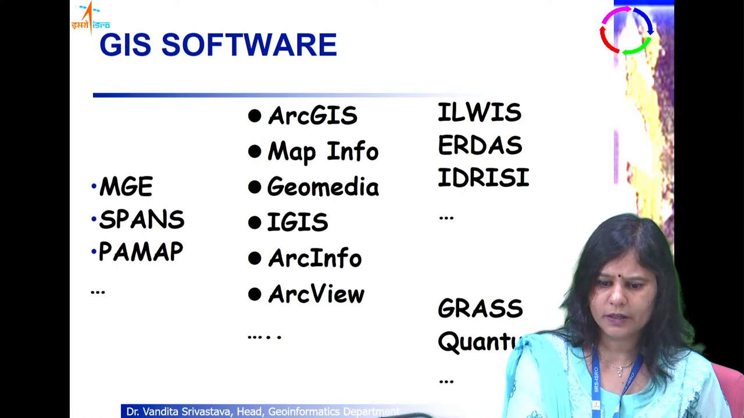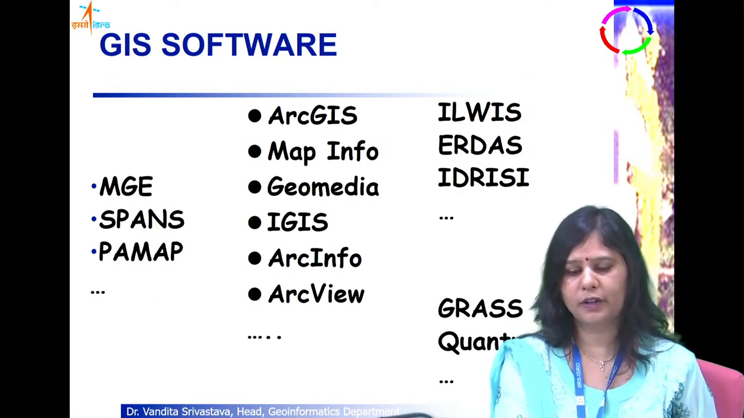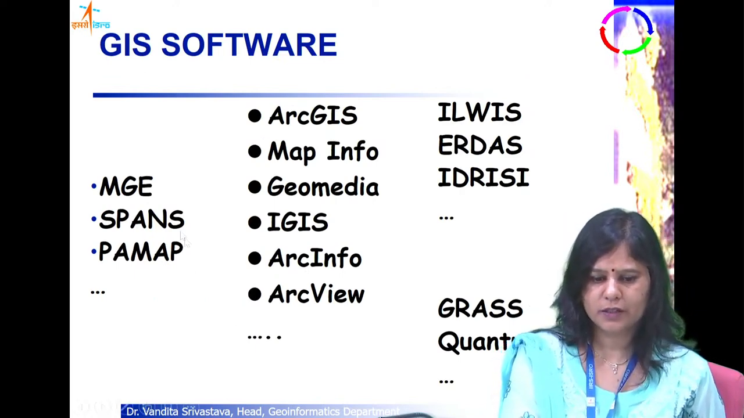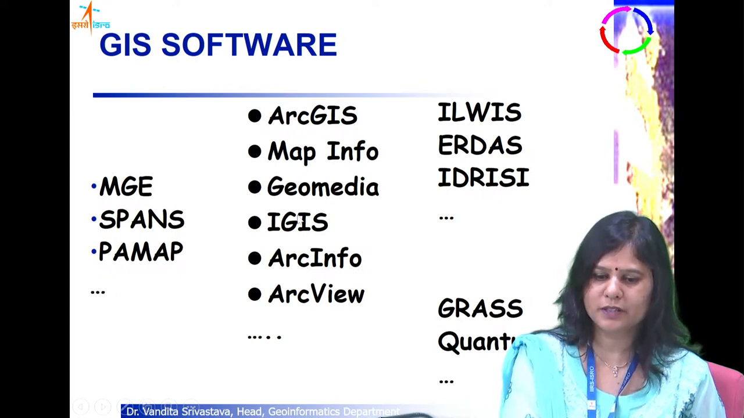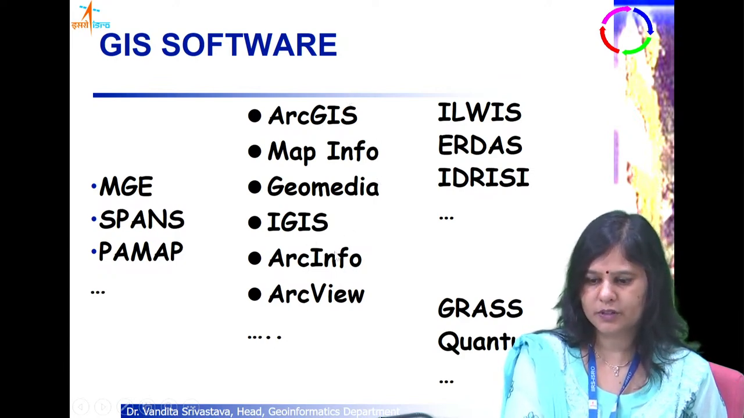Now this is a listing of various GIS softwares. These are very old GIS softwares. Some of them have transformed into better versions, and these were some vector based GIS packages, but they also supported raster processing.